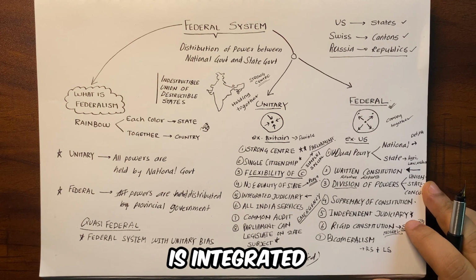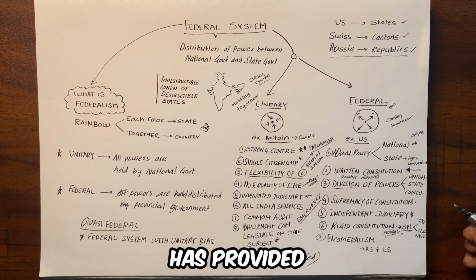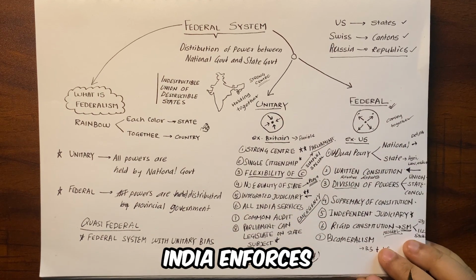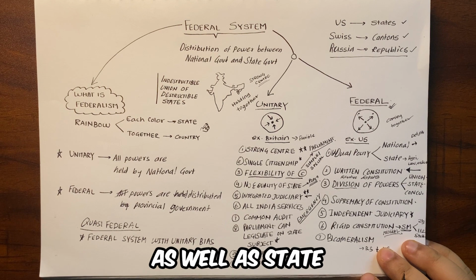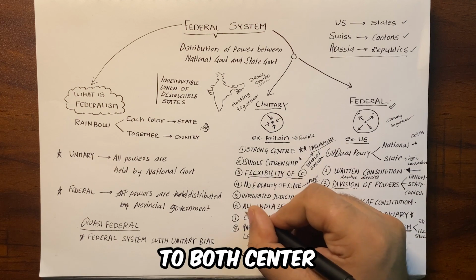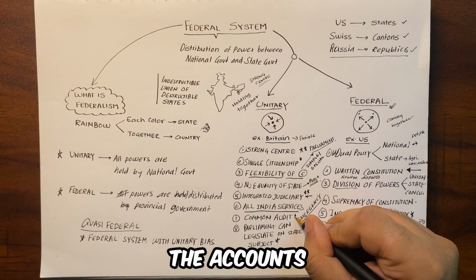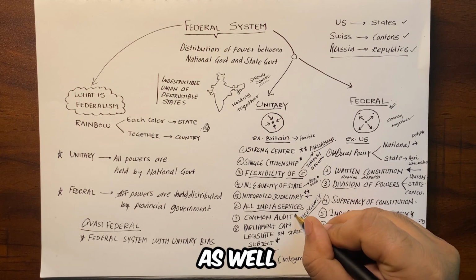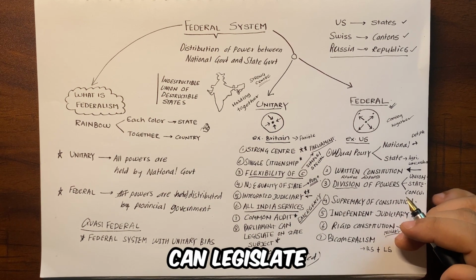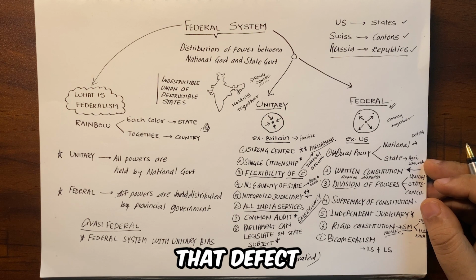Now next is integrated judiciary. See, even if our judiciary is independent, the Constitution has provided for an integrated judicial system. That means the judiciary all over India enforces the same laws, that is central as well as state laws. Also all India services. India has all India services that are common to both the center and the states. Integrated audit machinery. The Comptroller and Auditor General of India audits the accounts of both the central government as well as the state governments. Also, Parliament's authority over the state list. Parliament can legislate on any subject of the state list if the Rajya Sabha passes a resolution to that effect in the national interest.